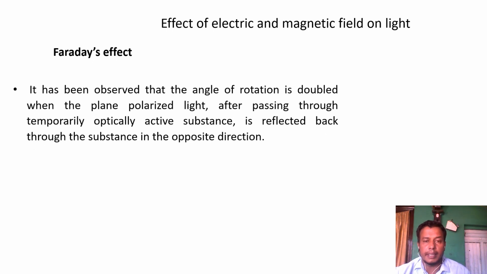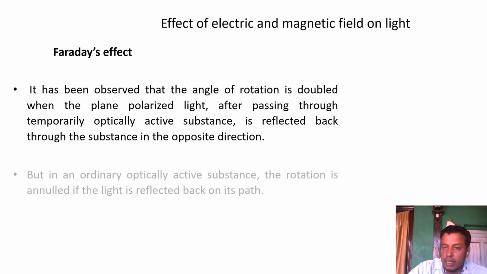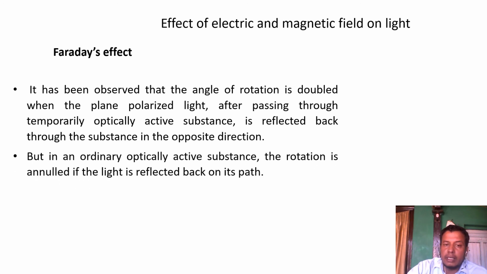It was observed that the angle of rotation is doubled when plane polarized light passes through the magnetically active substance and is reflected back through it in the opposite direction. But in an ordinary optically active substance, the rotation is annulled if the light is reflected back along its path.